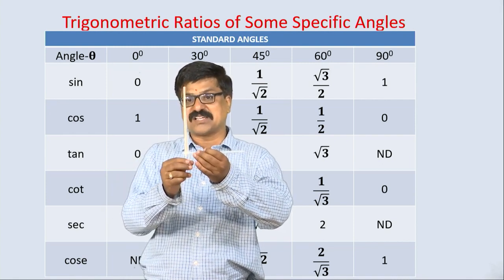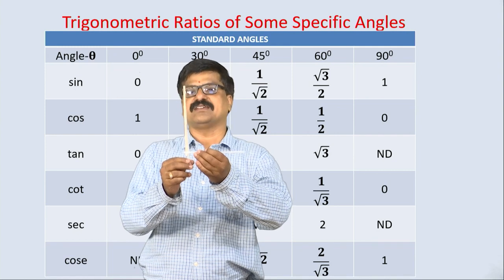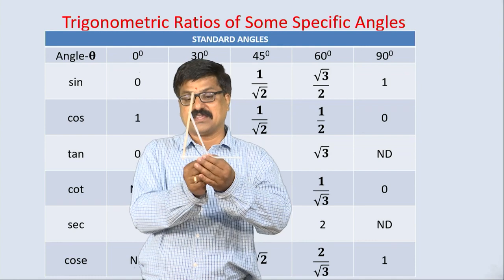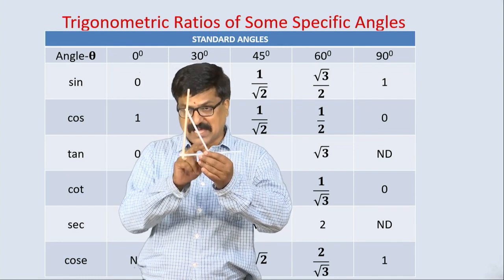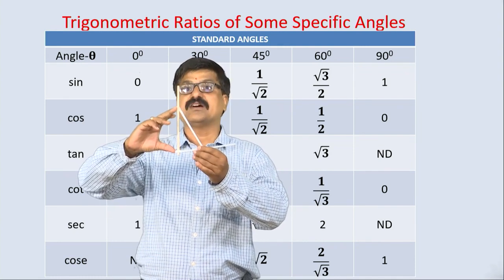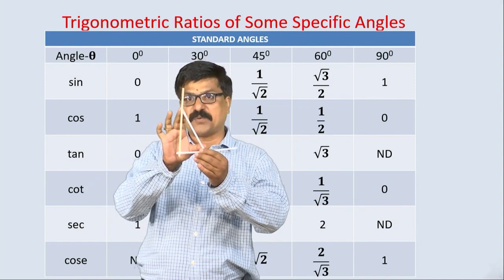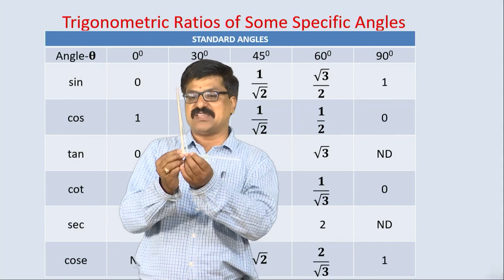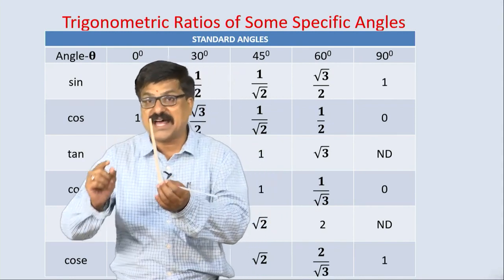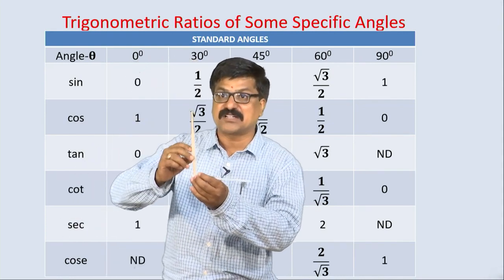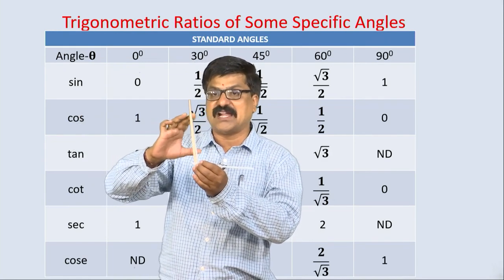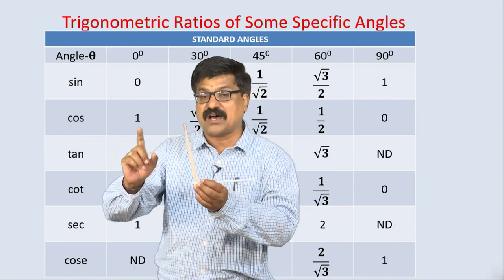It becomes how much now? 90 degree, correct? When it becomes 90 degree, this is the marked angle, this is the opposite side, this is the hypotenuse. If these two coincide, then only the marked angle becomes 90 degree. Therefore, opposite side and hypotenuse are equal.